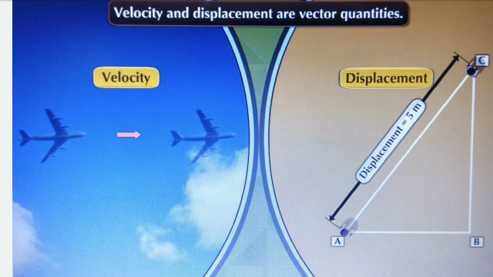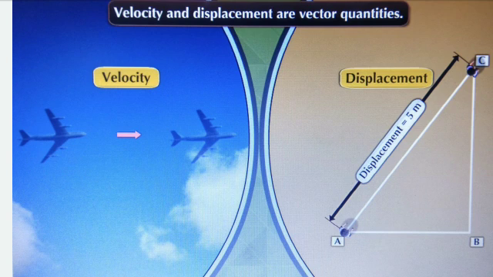In the previous lecture, we studied distance and displacement. Observe the picture shown on the right side. A person is traveling from point A to C, but actually he can also travel from point A to B and then from B to C. But we know that the minimum distance between the starting and finishing point is called displacement.